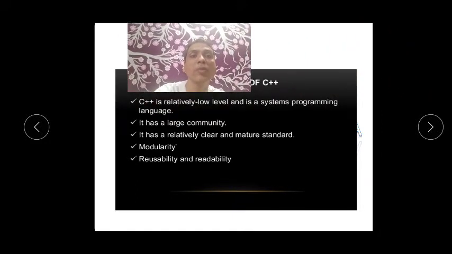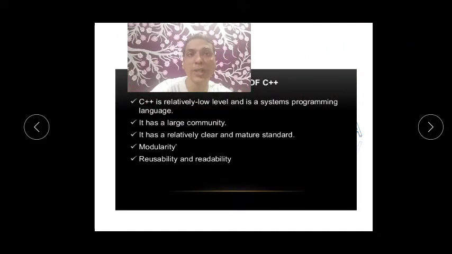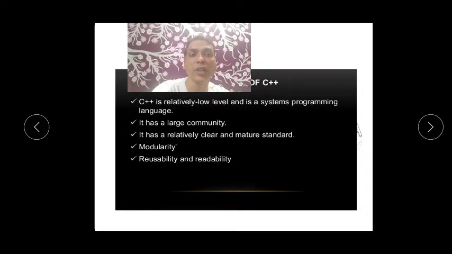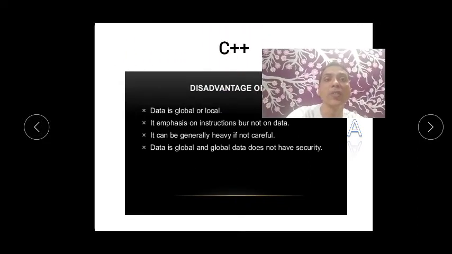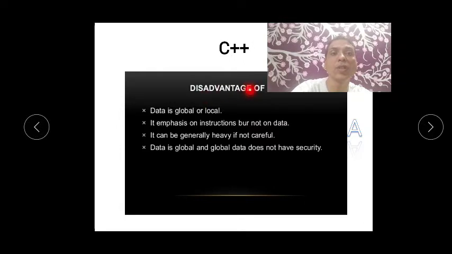Okay, reusability means you can write the code once and you can reuse it. I think that concept is like inheritance, which you have just seen in the previous slides. Okay, now let's see what are the disadvantages. This is also very important.